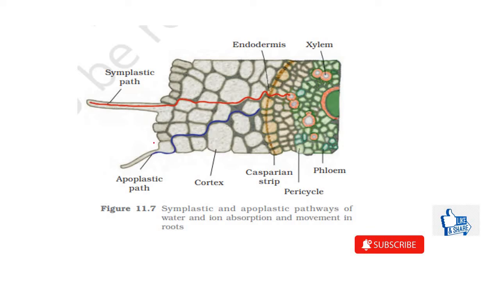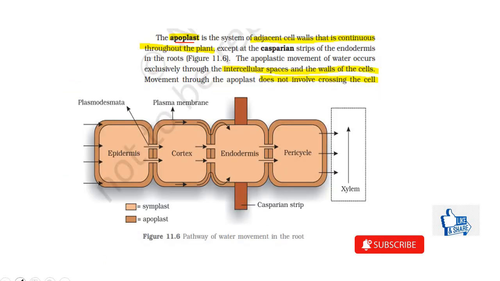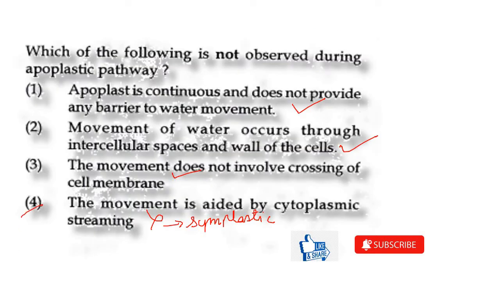Here this is the diagram. So here you can see through the intercellular spaces where the water is traveling through the walls. This is the apoplastic pathway. It is reaching here till the endodermis where there is Casparian strip, and till there it is continuous without any barrier. Then here in the symplast, it is traveling from one cell to the other, from one cytoplasm to the other through cytoplasmic streaming, because there is plasmodesmata that is present. So therefore the correct answer is the fourth one.